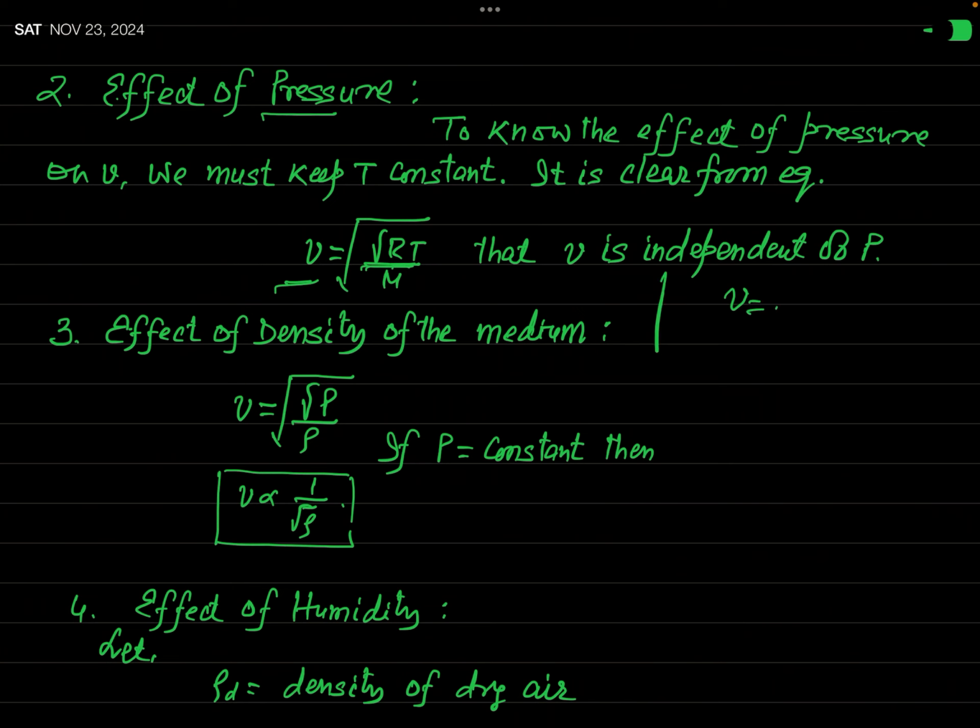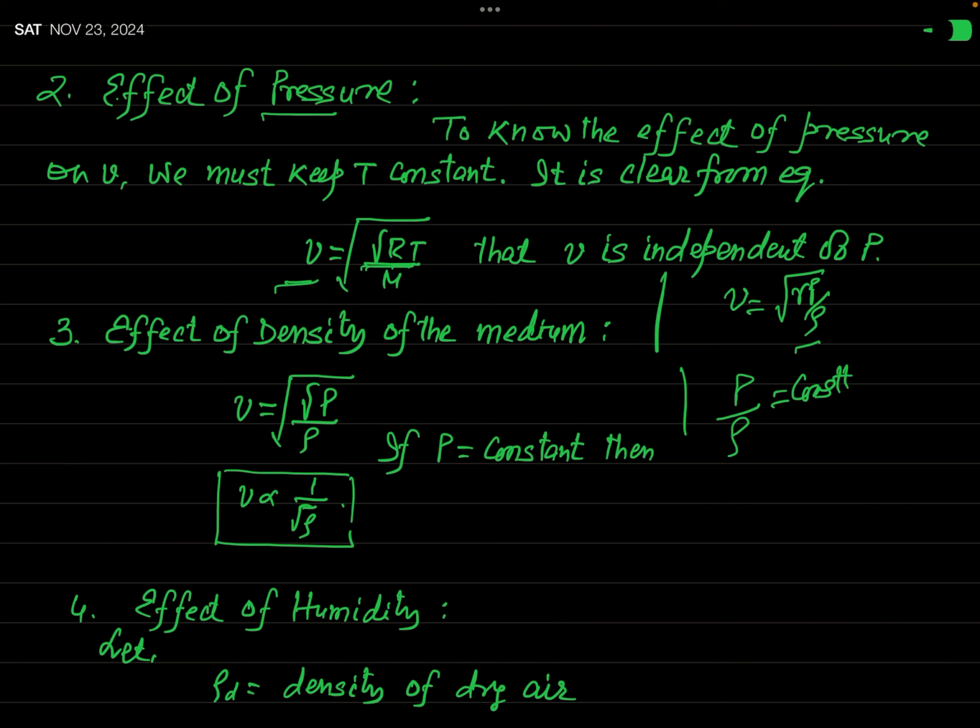Somebody gets confused by this formula, V equal to root of gamma P by rho. Some people think that here there is P, so V should be directly proportional to a square root of P. But this is not correct. In fact, when pressure increases, gas or air is a compressible fluid, so with increase in pressure, density also increases in the same ratio. And when pressure decreases, the density of the gas also decreases in the same ratio. And that's why the ratio of P and rho remains constant.